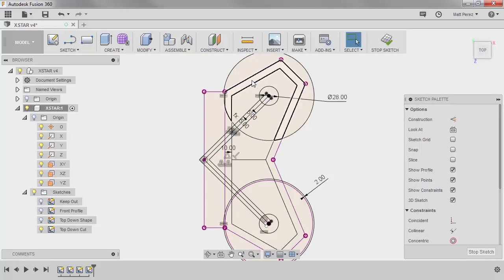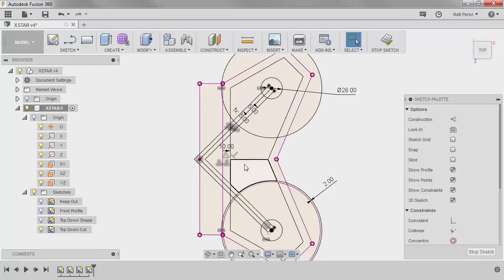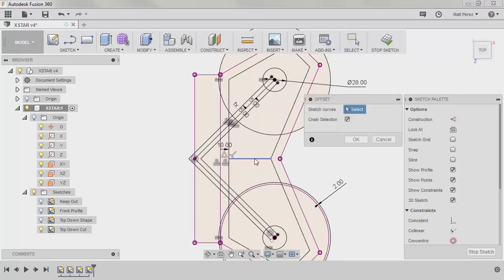So from this sketch, we've got our 10mm outside wall. We still need to add some offset to this line, and we need to add a bit more information in various areas. We need to add some offsets on the inside as well. So let's go ahead and add a bit more detail. I'm going to do an offset of this line, and we're going to say that this dimension is 5mm.